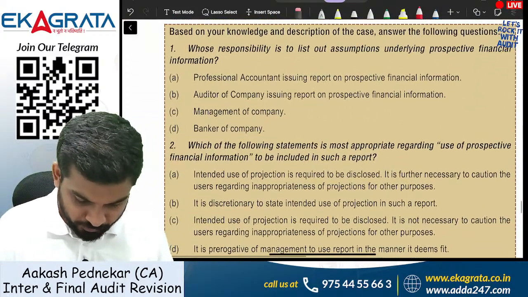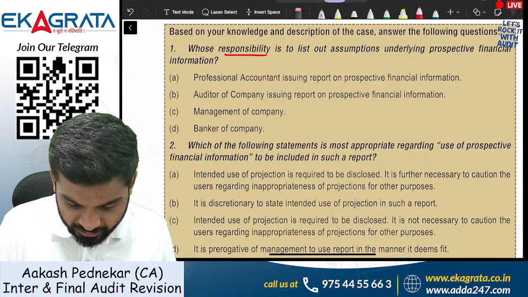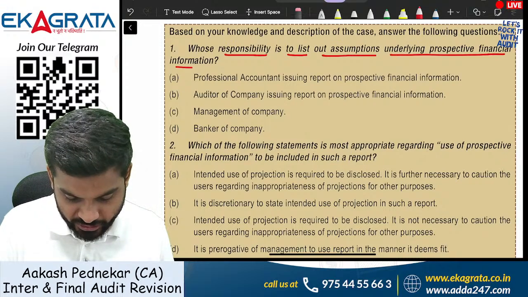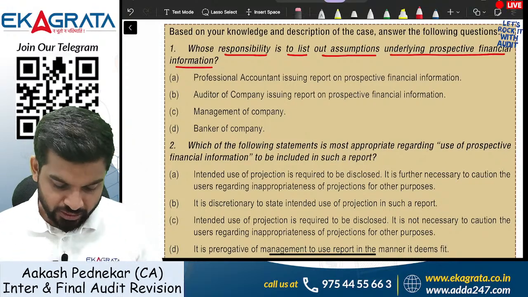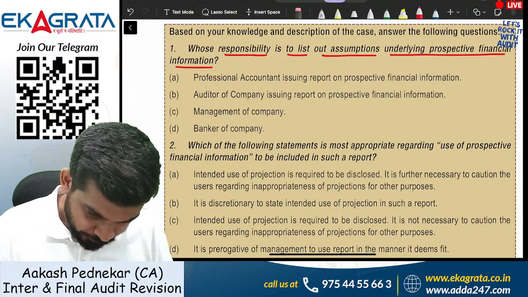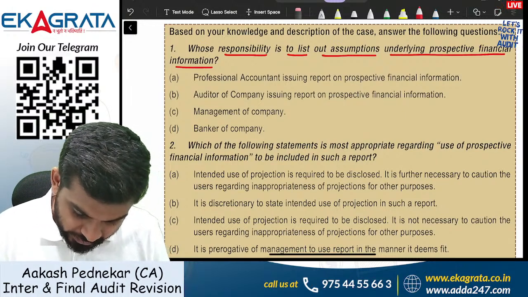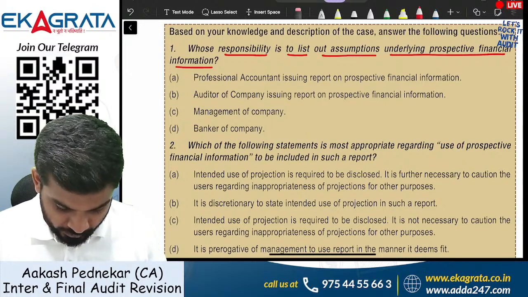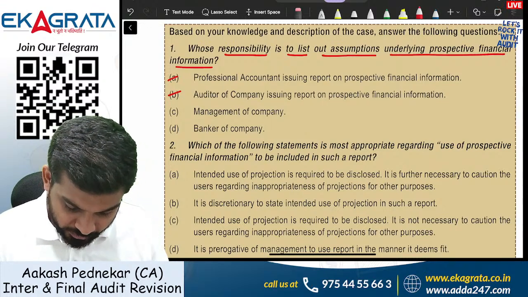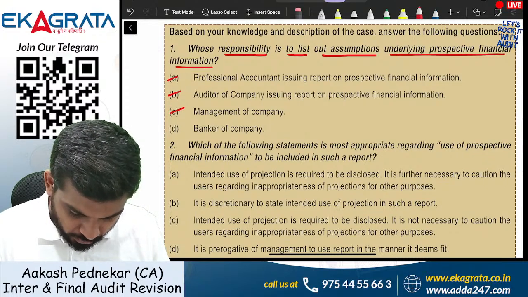Question number 1. Whose responsibility is it to list out assumptions underlying prospective financial information? Is it the professional accountant issuing the report on PFI? Is it the auditor issuing the report? Is it the management or is it the banker?